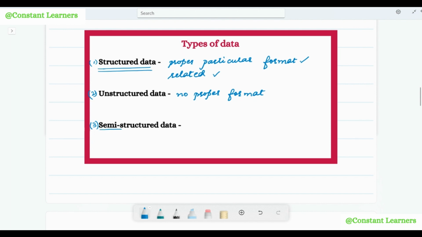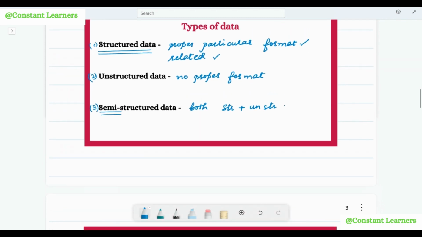Now, semi-structured data means, of course, a combination of both. What both? Structured and unstructured data. So semi-structured data is a combination of both structured and unstructured data. It is partly structured, partly unstructured. This also I've explained in the video very well. If you wish to get into the details, you can watch that video. But in short, I'll just give you an example of semi-structured data.